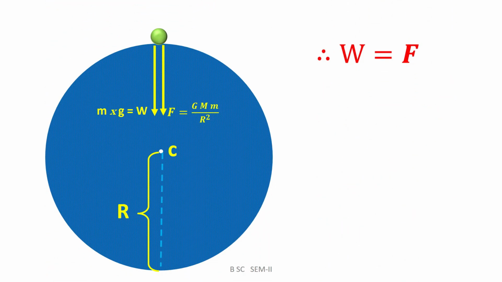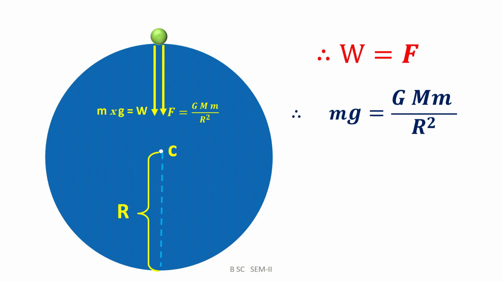Now we substitute the value of W as well as the force. Then W can be written as m into g. The value of F can be substituted as GMm divided by r square. In this equation, we observe that small m is present on the left hand side as well as on the right hand side.